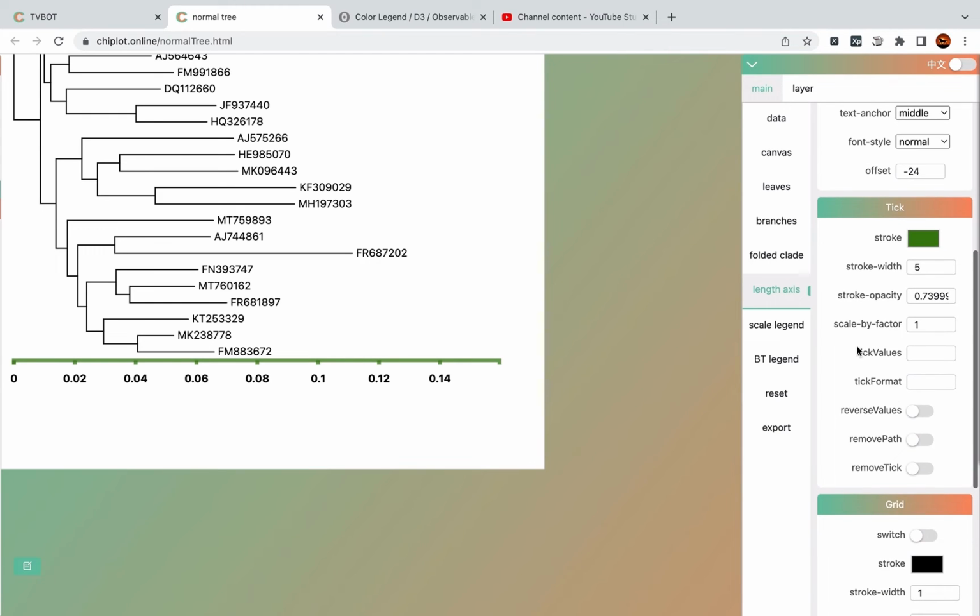The next one is scale by a factor. Like you can fill 100, means each tick value will multiply this attribute value.